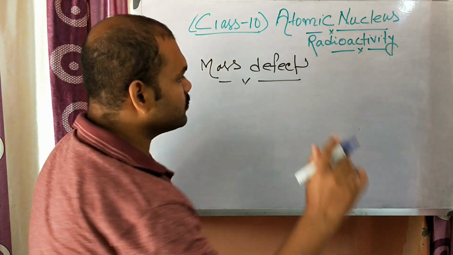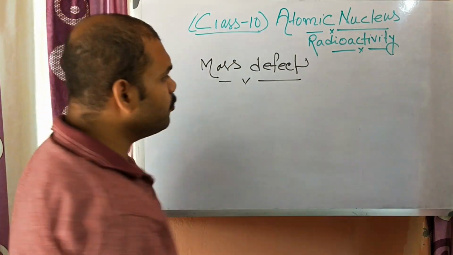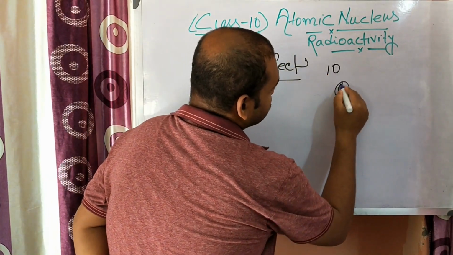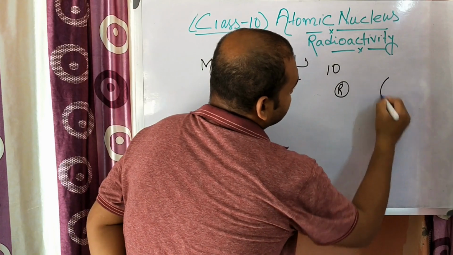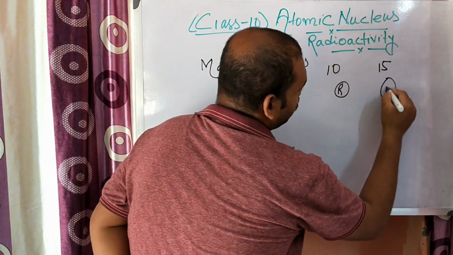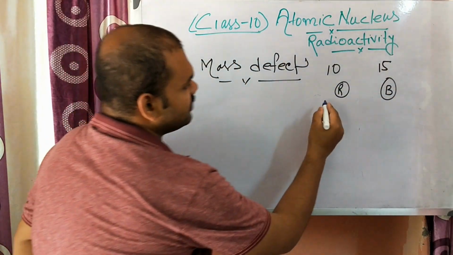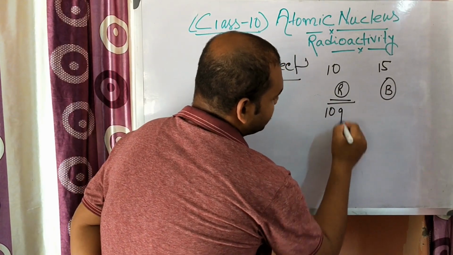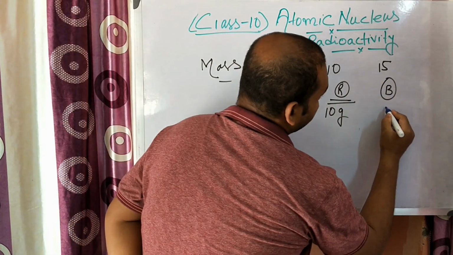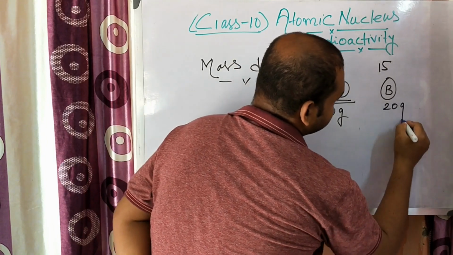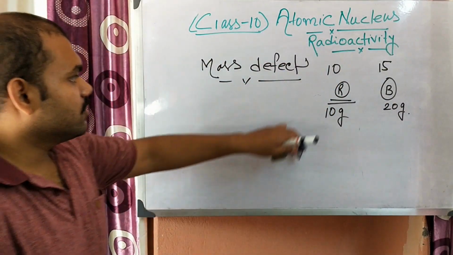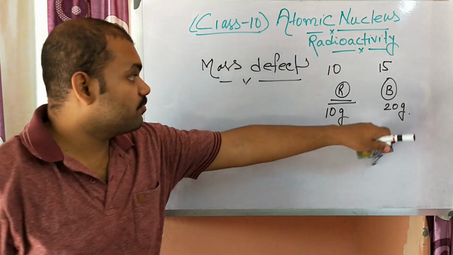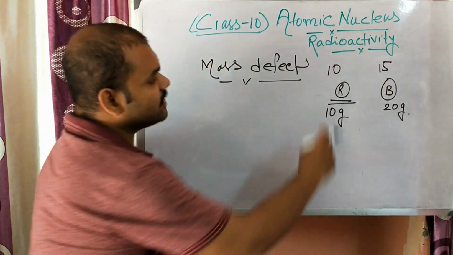For example, suppose there are 10 red balls and 15 blue balls. Each red ball has a mass of 10 gram and each blue ball has a mass of 20 gram. So what is the total mass?